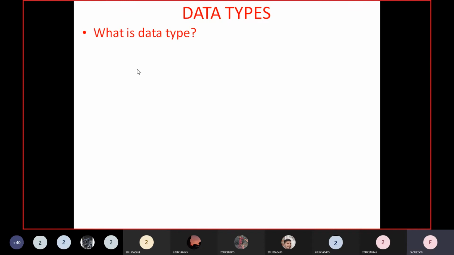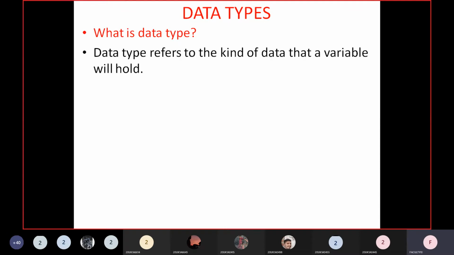So we need to know the answer for this question. What is a data type first? Data type refers to the kind of data that a variable will hold. We are declaring variables to store data values. In that variable, what kind of data you are going to store is informed to the compiler by means of this data type. So data type refers to the kind of data that a variable will hold.